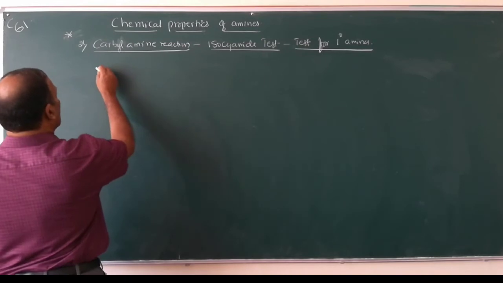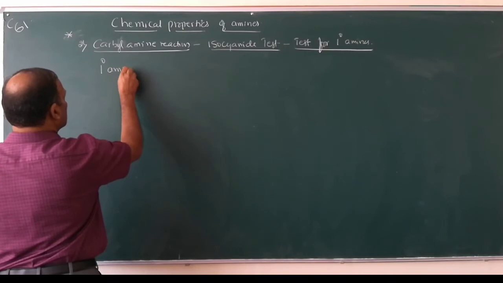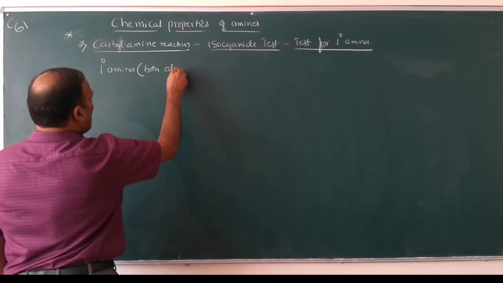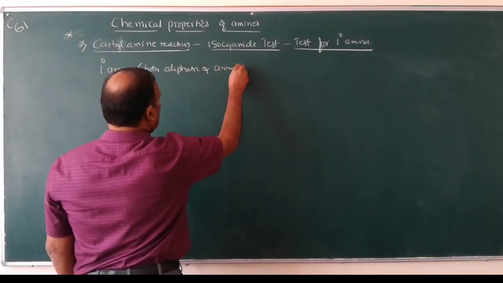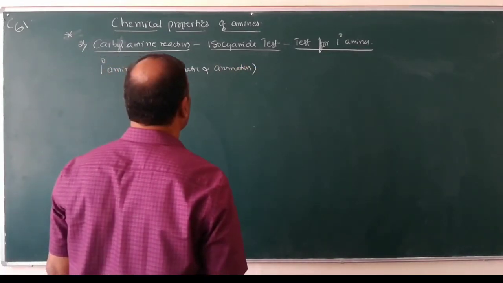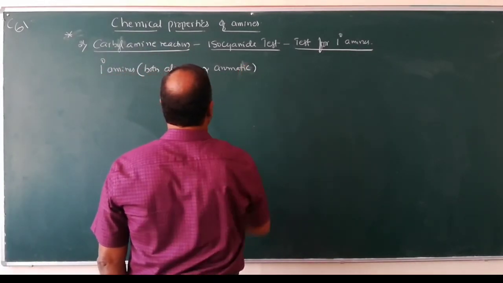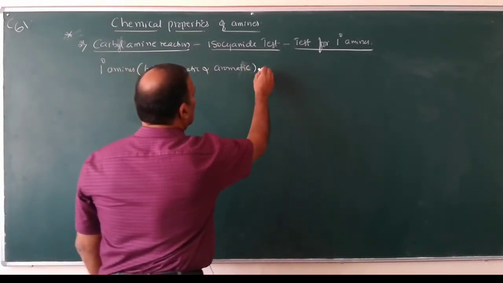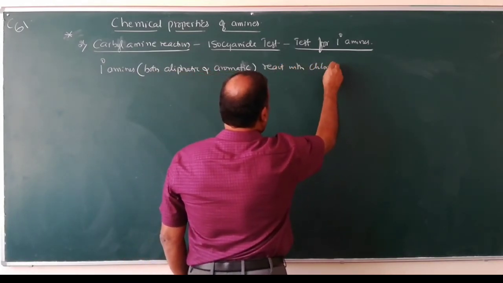Primary amines, both aliphatic and aromatic, react with chloroform.